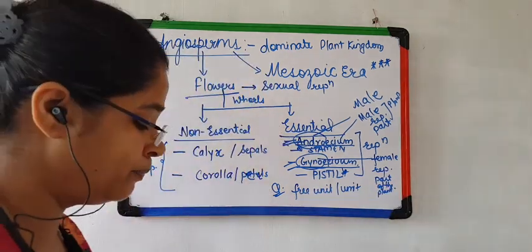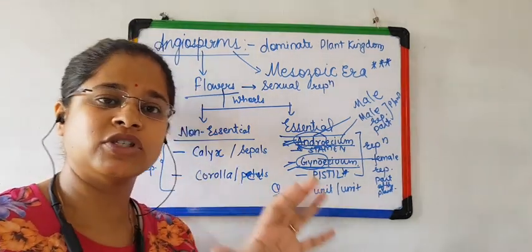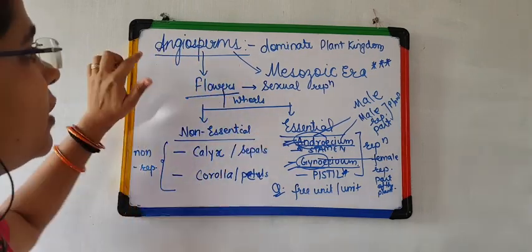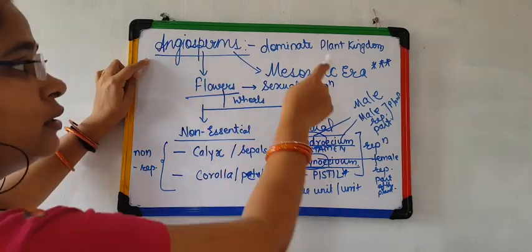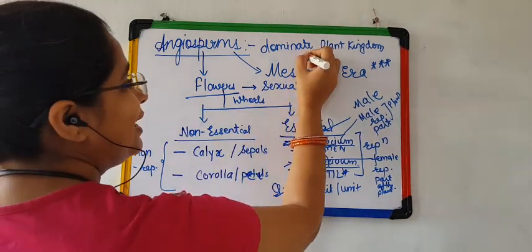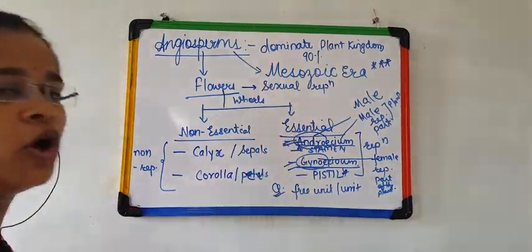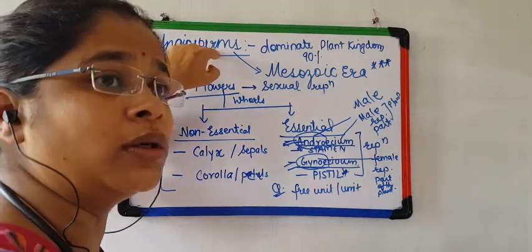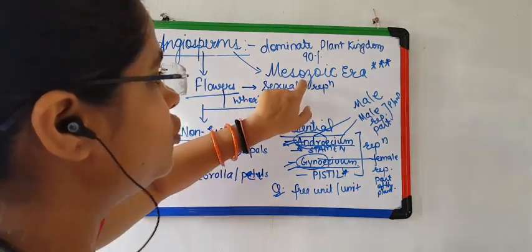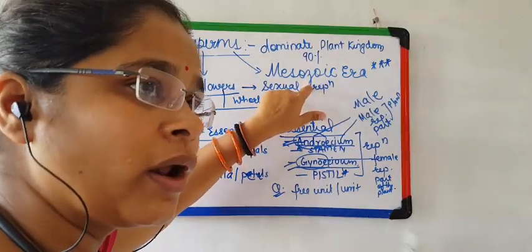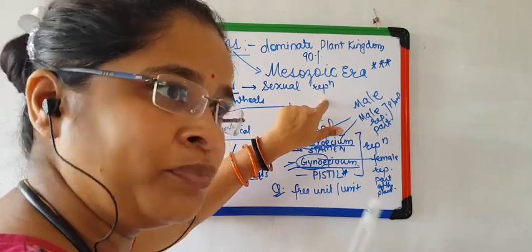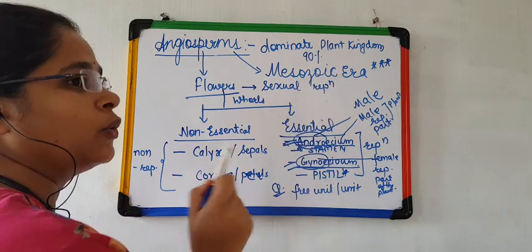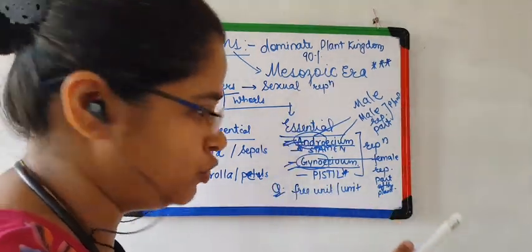Again, a quick recap. Sexual reproduction in flowering plants. The chapter is divided into how many divisions? 5 divisions. Flowering plants, angiosperms, dominate the plant kingdom because 90% of the species belong to angiosperms. Next, they originated on the planet Earth. In which era? Mesozoic era, where we got the seed plants. Clear? The plants which produce seeds. About the eras, epochs and periods we are going to study in chapter number 7, that is evolution.